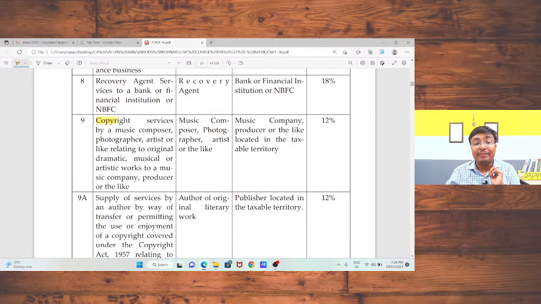Say, copyright services of a music composer. I am a music composer, or an artist, or a photographer, providing my services to a music company. In that case, for my services, the music company is liable to pay the tax under reverse charge mechanism. I, as an individual, am not liable to pay the tax under reverse charge.